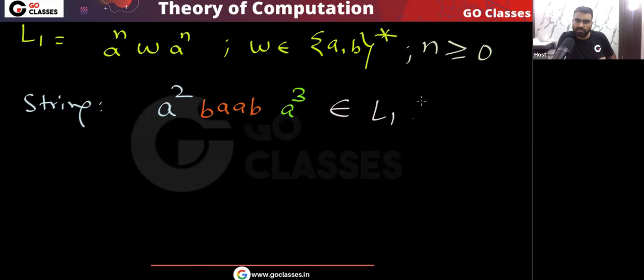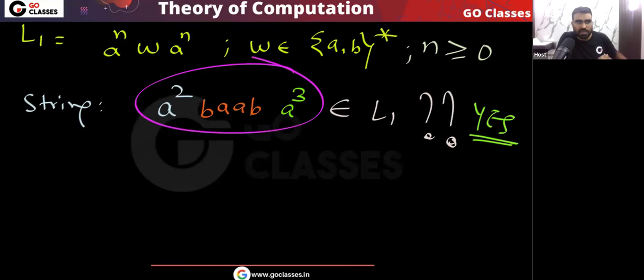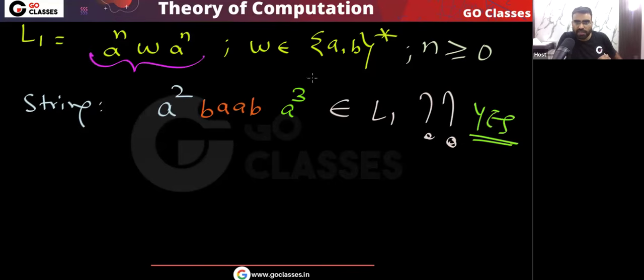Will it belong to L1 or will it not belong to L1? The answer is yes, this will belong to L1. Yes, this string will belong to L1 because remember, this string I can write in this format where n is greater than or equal to 0 and w is a binary string.